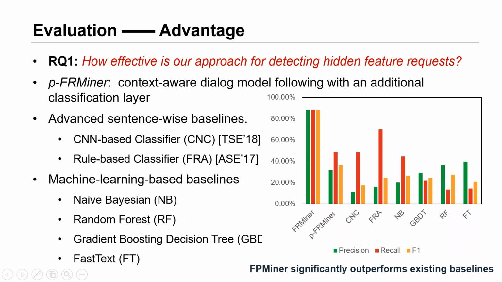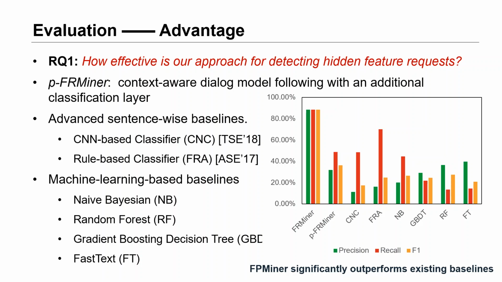First, we investigate how effective our approach is for detecting hidden feature requests. We compare with 2 advanced sentence-wise baselines and 4 machine learning baselines. Moreover, to demonstrate the contribution of the Siamese network and the context-aware dialog model, we also compare with plain FRMiner without the Siamese network, which is the context-aware dialog model followed by an additional classification layer.